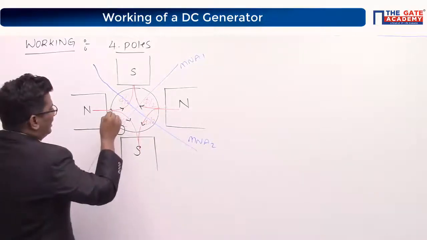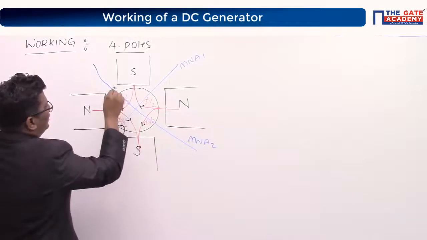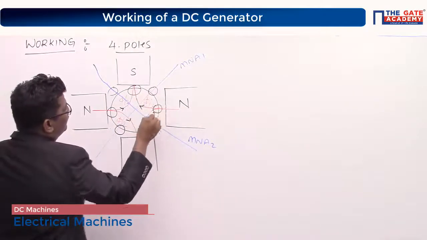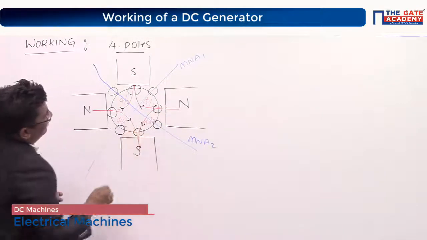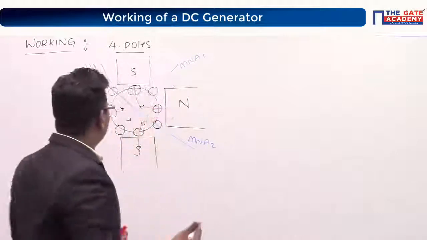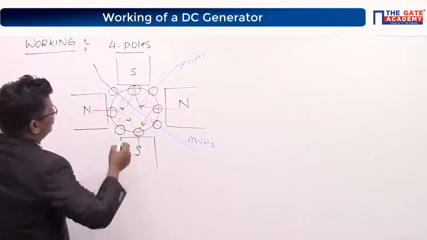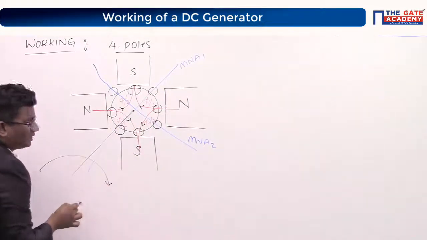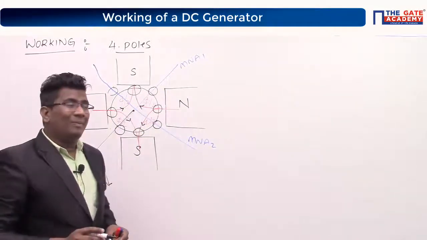After that, the conductor will move here, then move, and finally reach here. Is your conductor moving automatically, or do you need to give mechanical input? Definitely, we have to give mechanical input.